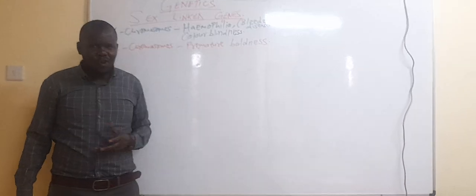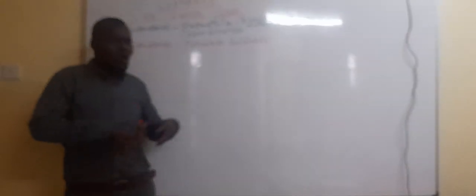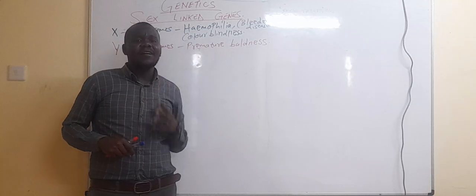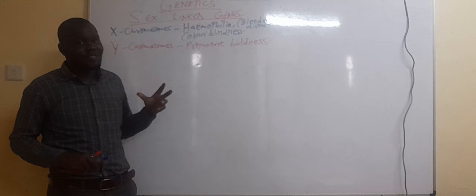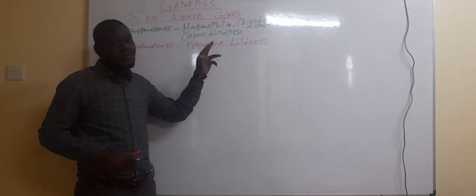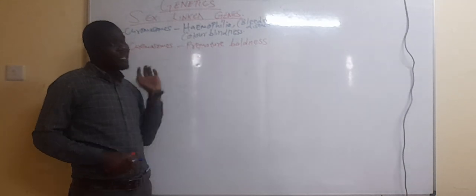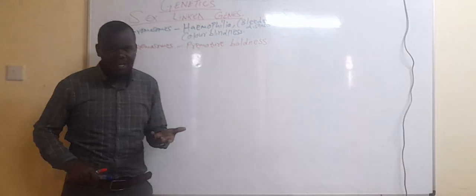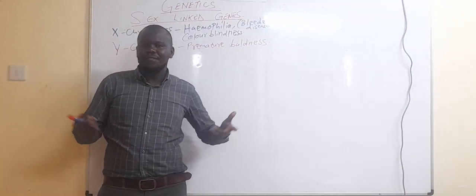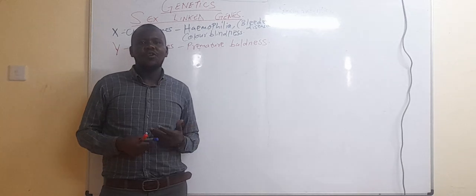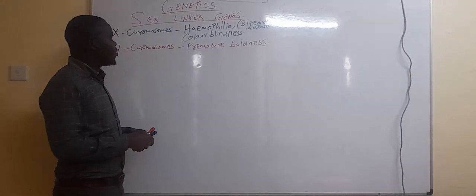But during old age, when you look at professors and old people, they don't have hair on their head. The main reason is that they have lost their hair, and that is normal baldness of age. But prematurely, you see a small boy, maybe in standard 8 at an age of 15 or 17, who has already lost hair. That is premature baldness.